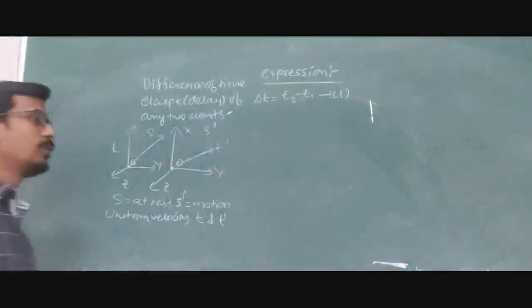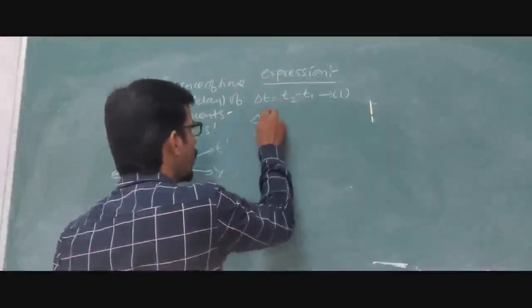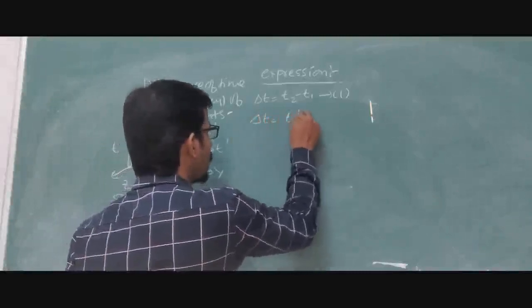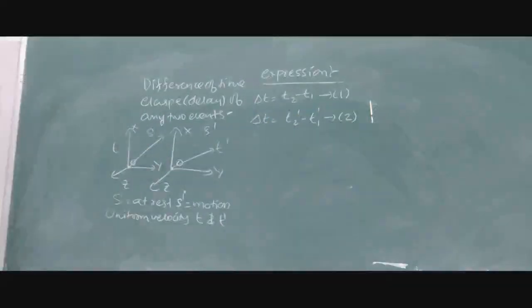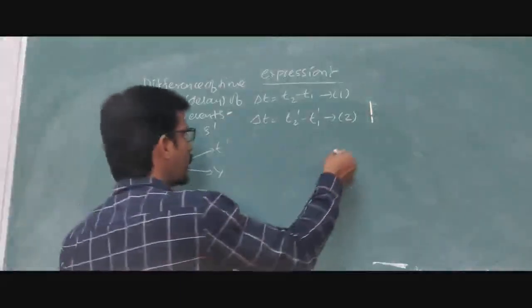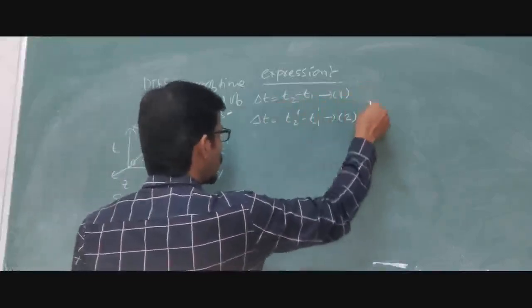Delta t equals t2 minus t1. Another equation we are going to take is, similarly, the duration of the light pulse observed from the moving frame. Delta t dash equals t2 dash minus t1 dash, equation number 2. It is the difference between the two events which occurred at a regular interval of time. Equation 2, t dash, is related to the S dash coordinate axis system.